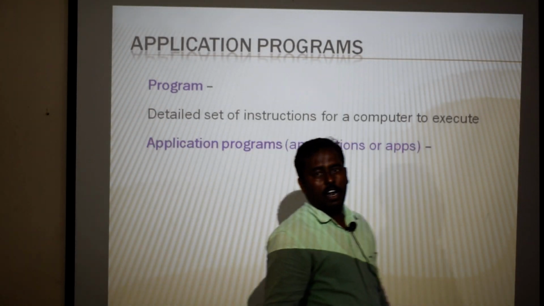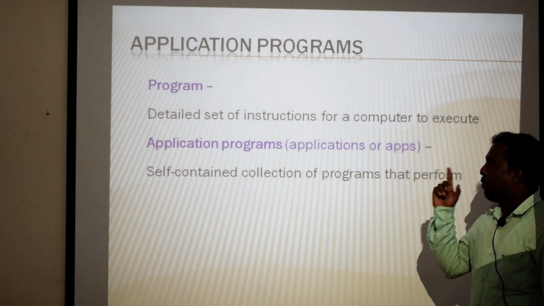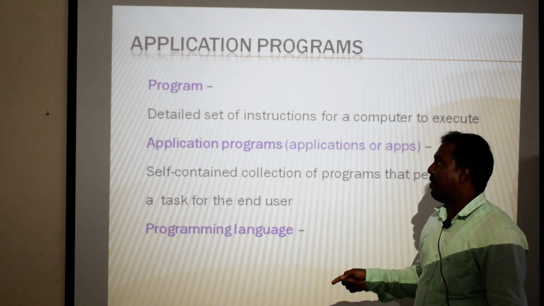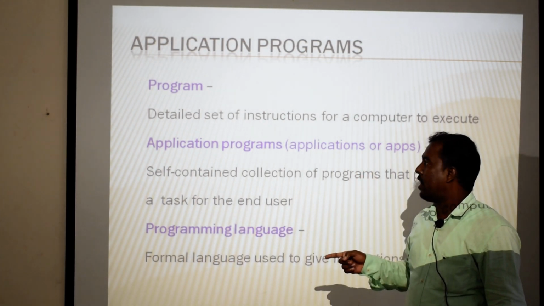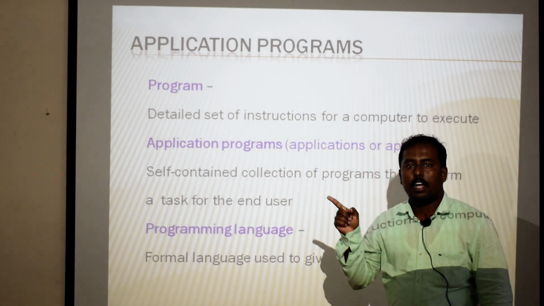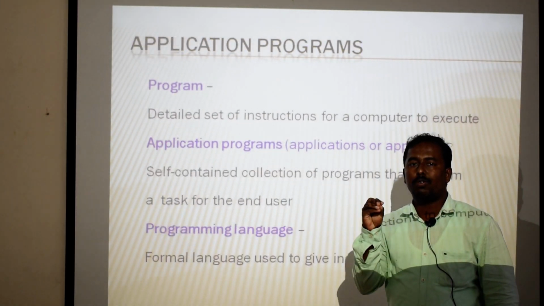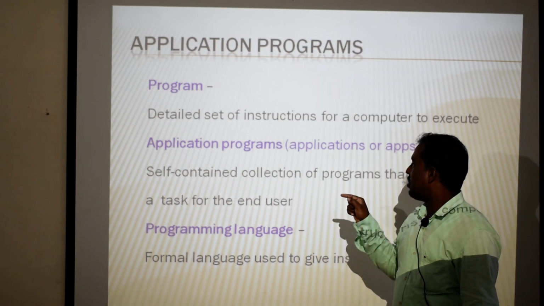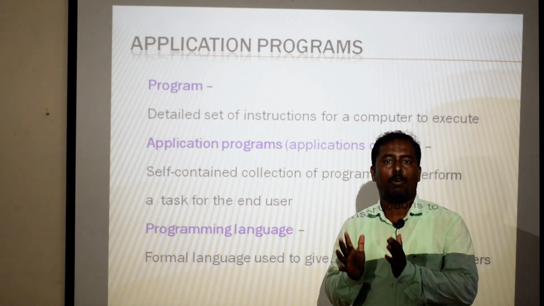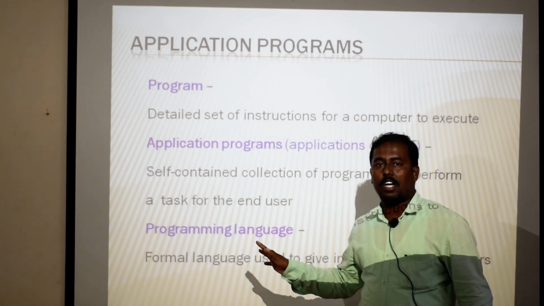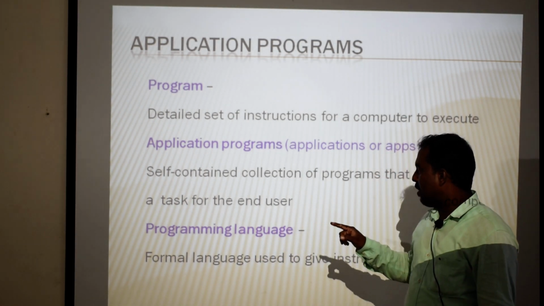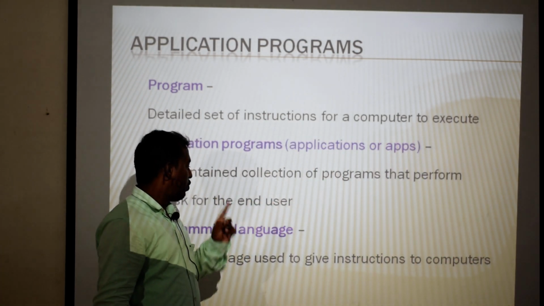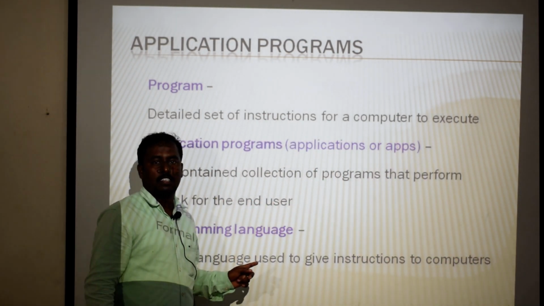So I would like to tell another important part: the program, the application program, and the programming language. These three things are very important. A program, in the sense, is an instruction the user or developer gives to the computer. An application program contains a set of code to run a particular task for the user. And the third one, the programming language. Visual Basic is one of the programming languages used to develop applications.